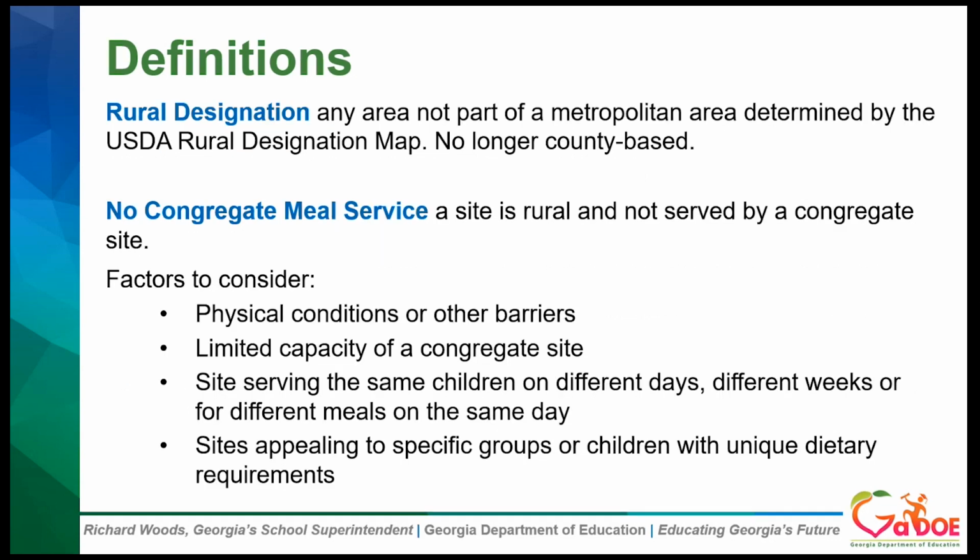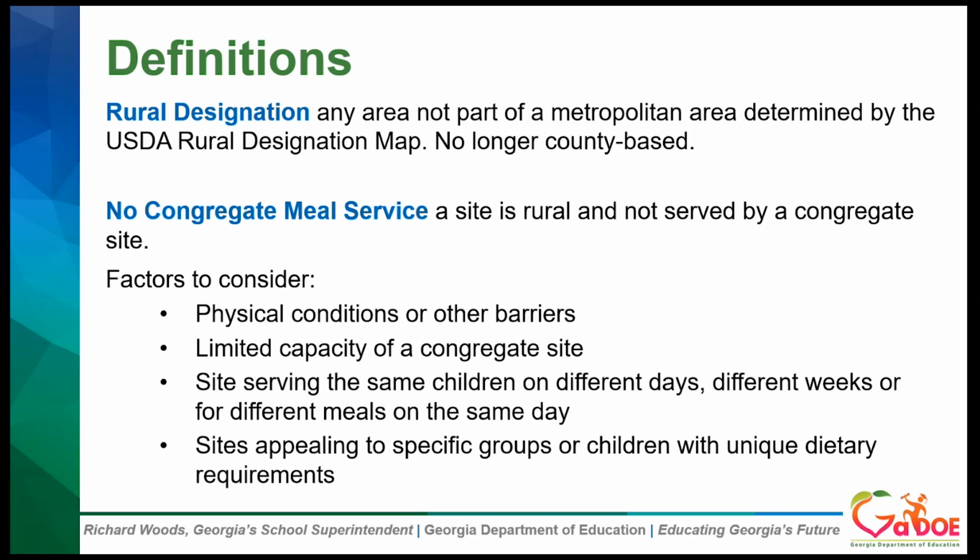A couple more definitions. A rural designation is going to be any area that's not part of a metropolitan area, and these locations are going to be determined and documented using the USDA rural designation map. And this map has been updated, so it will look different than it did last year, but we'll be covering that a little bit later in this presentation.